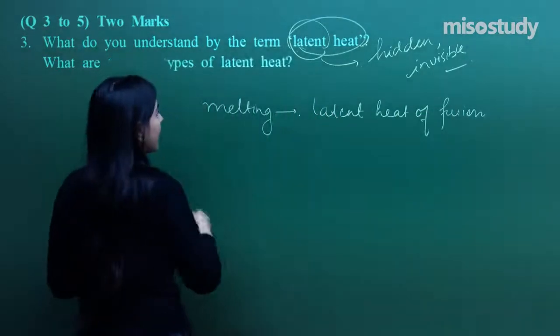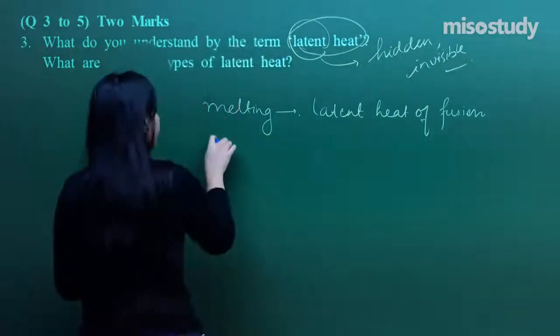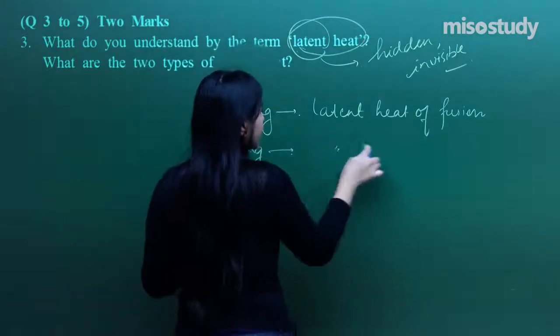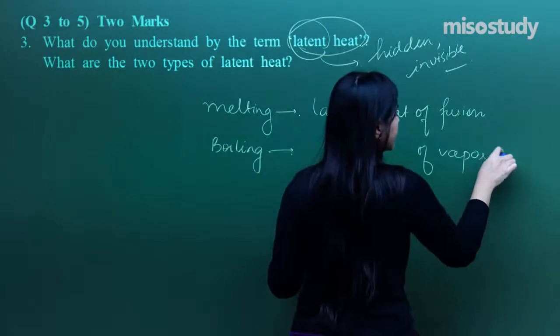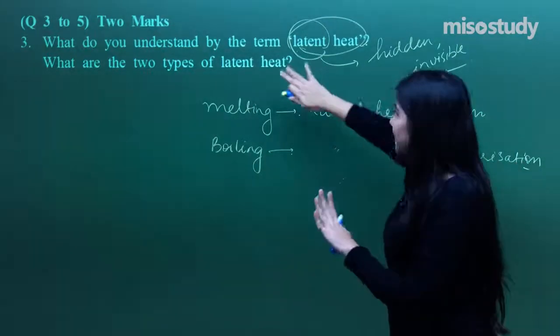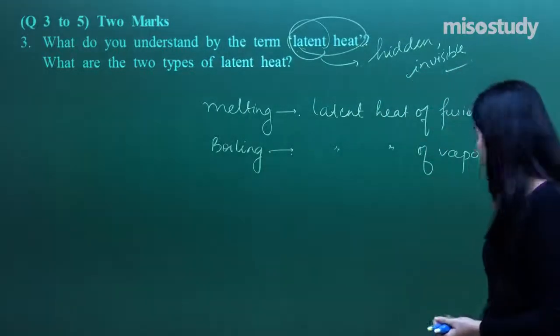And whenever we are boiling something, we get the latent heat of vaporization. So whenever we are boiling, we get latent heat of vaporization. Got it? So this is what you have to write in the answer, okay, as per the marks given.